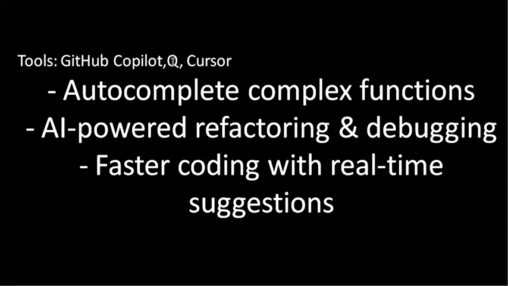Let's say you need to sort a list. Just write a comment like sort a list, then Copilot or Q, or whatever tool you integrated into your IDE, will generate the code. In Cursor, they provide their own AI assistant to help you with that. It will learn from your style and make your code faster, by reading the previous code you developed to develop the next code.